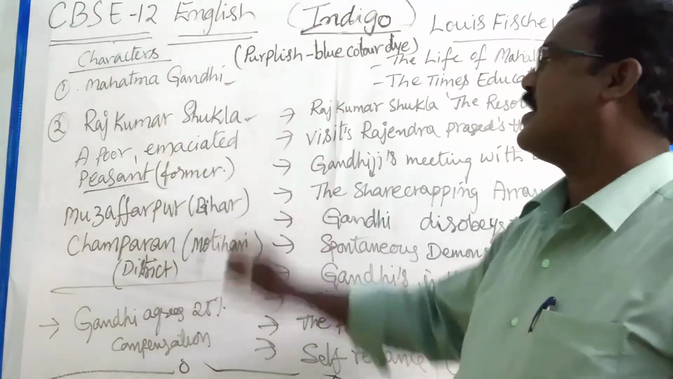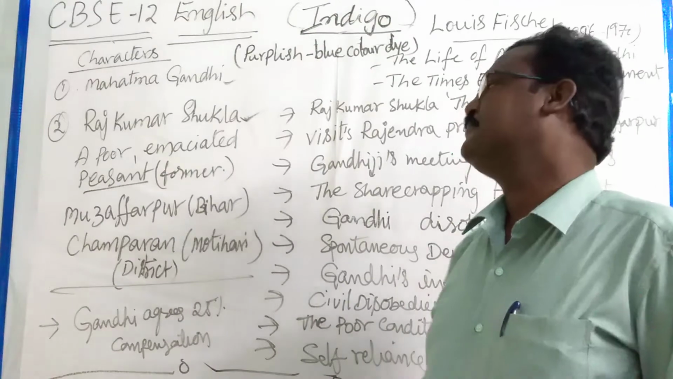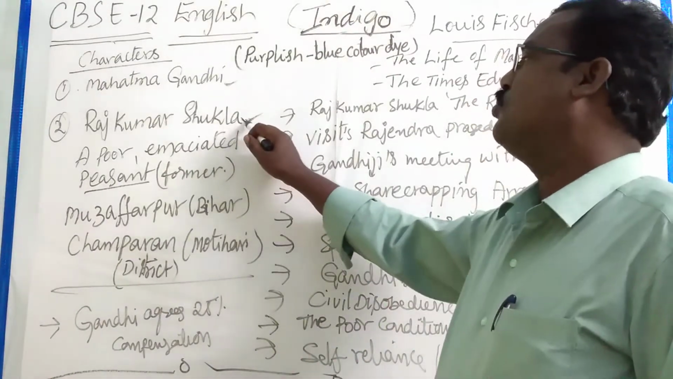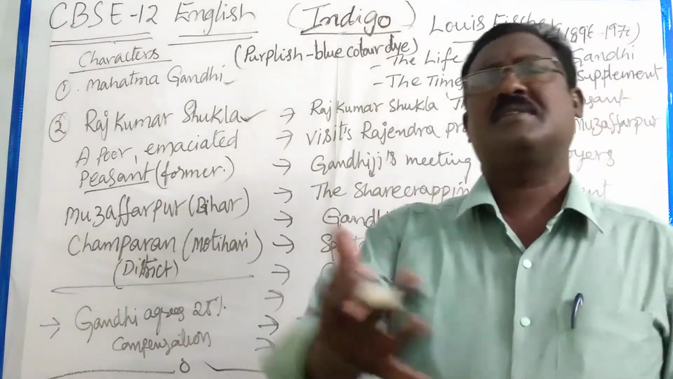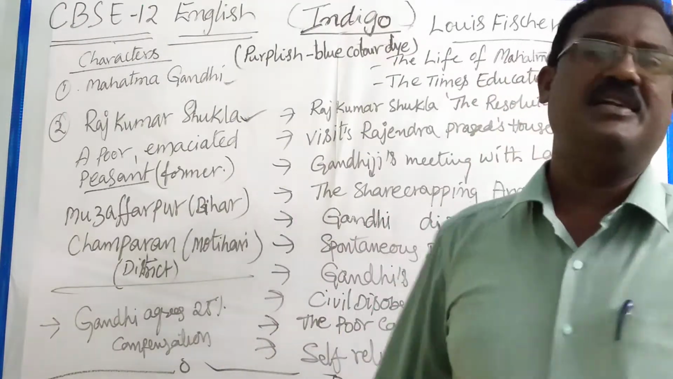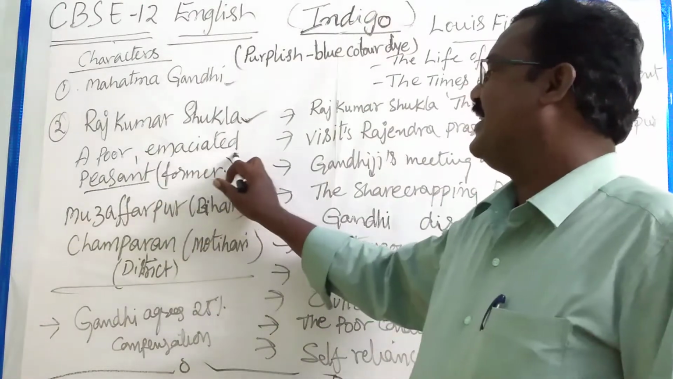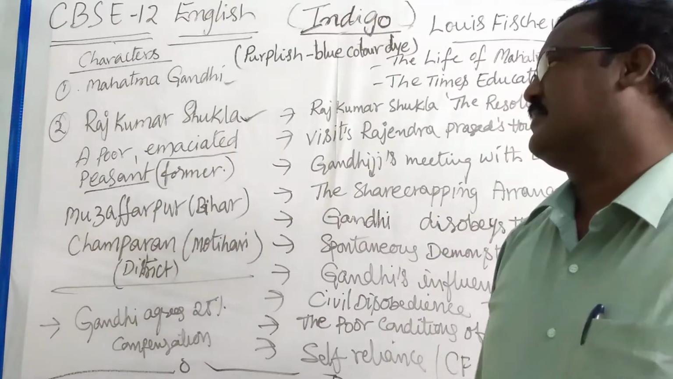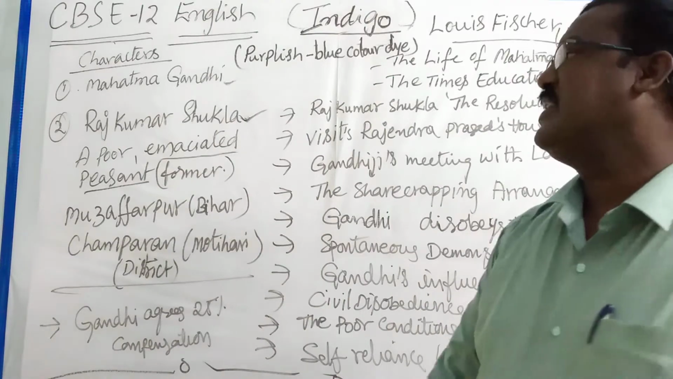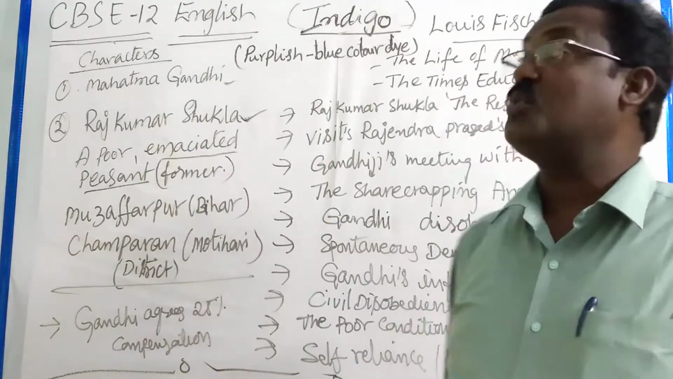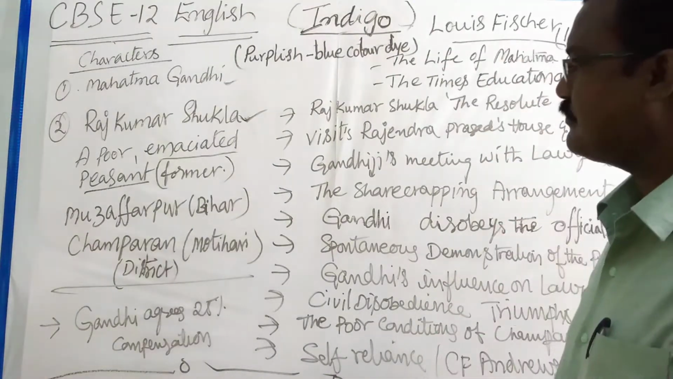And another character, Rajkumar Shukla, belongs to Champaran district. He is a poor peasant. Peasant is nothing but a farmer, a person who is doing work in the field, physical labor. A poor emaciated, which means weak, peasant, farmer. Such type of people, so many of them, were exploited by the Britishers at that time.